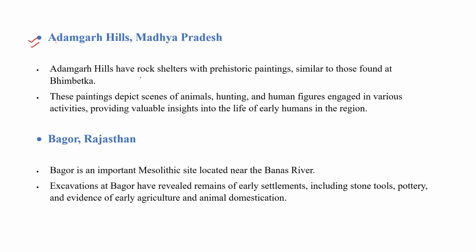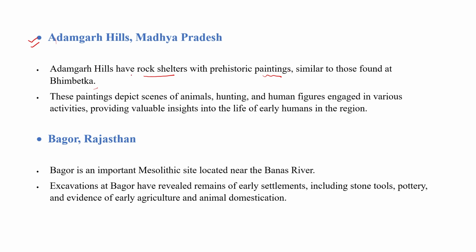So Adamgarh Hills have a rock shelter, basically a type of cave where prehistoric humans used to stay, with prehistoric paintings. Majorly the paintings were found in caves only. They made paintings on caves like edicts. So Adamgarh Hills have a rock shelter with prehistoric paintings similar to those found at Bhimbetka. Bhimbetka is also in Madhya Pradesh, and Adamgarh Hills are also in Madhya Pradesh.